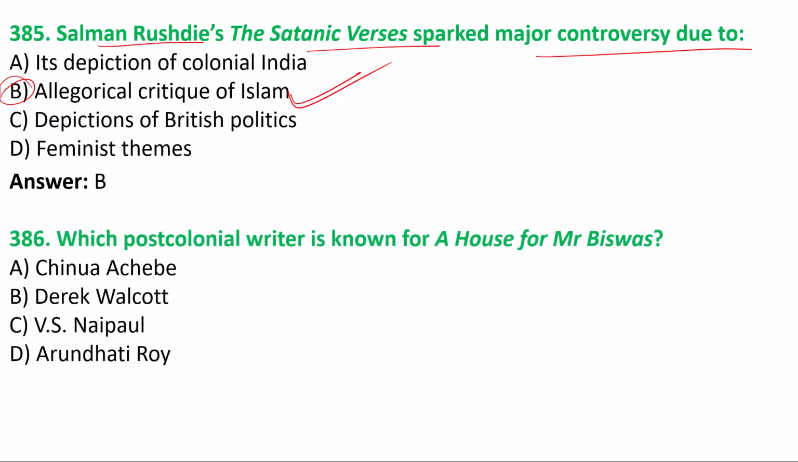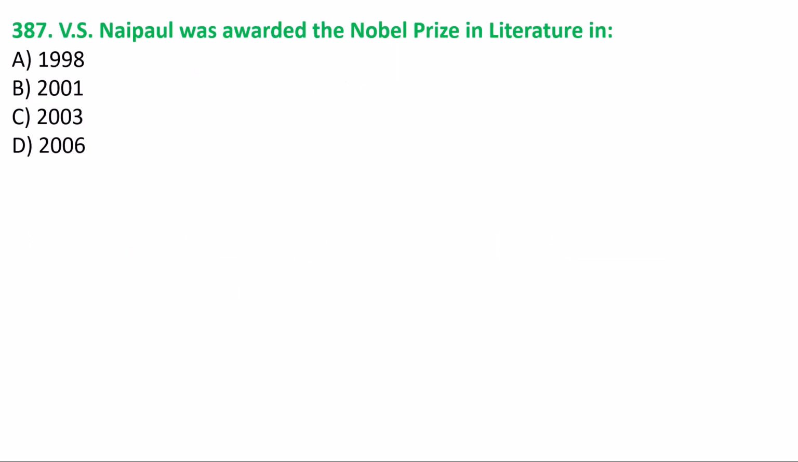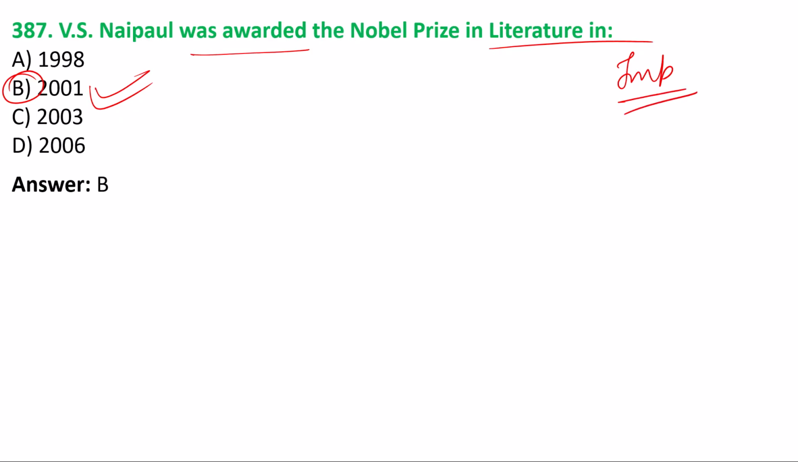Next, 386, which post-colonial writer is known for House of Biswas? We have the answer, Naipaul, who was a Nobel Prize winning writer. V.S. Naipaul was awarded the Nobel Prize in Literature in option B, 2001. This is an important question, and please mark it as an important question. It is a Nobel Prize related question on V.S. Naipaul, and in 2001 he was awarded the Nobel Prize in Literature.